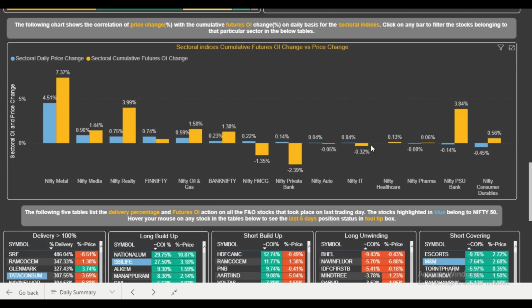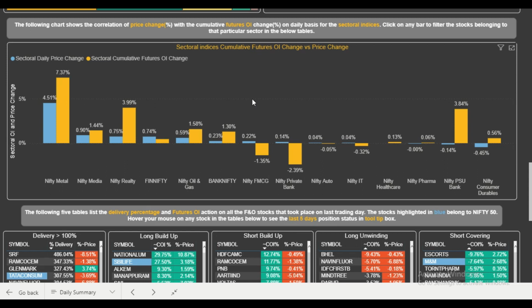Now in order to perform the detailed analysis, we'll switch to the stocks analysis page, because there we'll be able to perform the detailed analysis. But just to give you a view of how to select a stock, this is the daily summary page, where you can also filter the stocks and then prepare your watch list. Recently people have been asking us how to identify or filter out the stocks which are performers. So this could be one flow: you identify the sector first, and then the star performing stock of that particular sector, and like this you can prepare the watch list. You can choose one good stock from every sector.